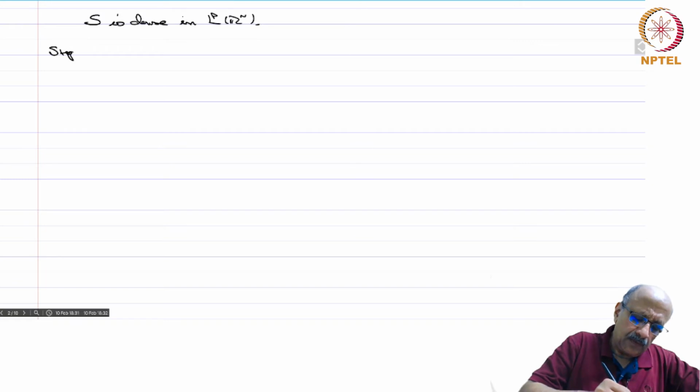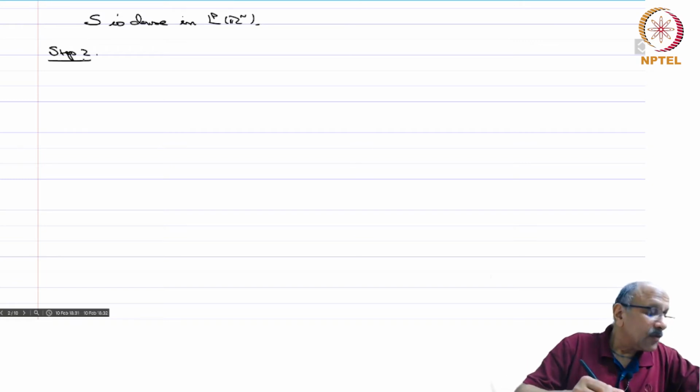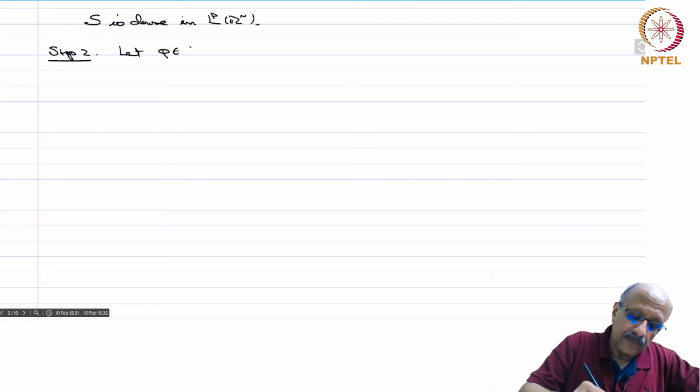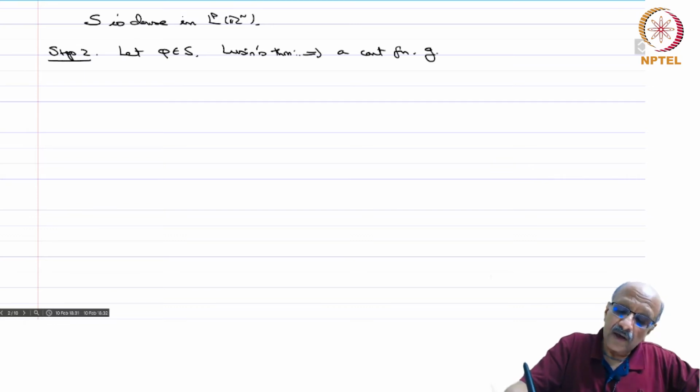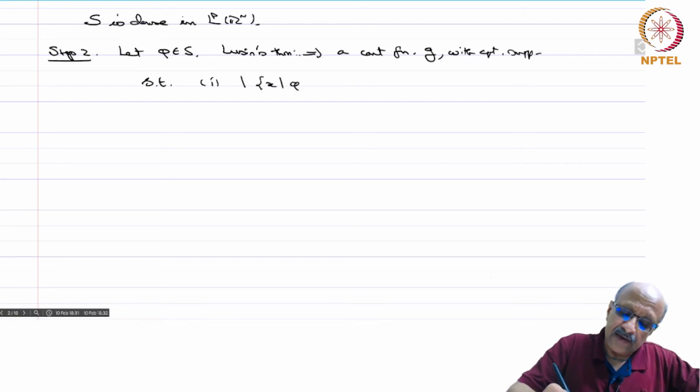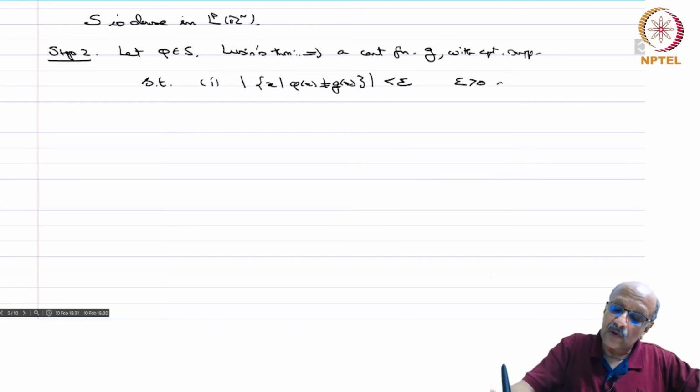Now, step 2. Okay, so let phi belong to S. Then we quote a theorem, Lusin's theorem from measure theory. So, what does this theorem imply? There exists a continuous function g with compact support such that, first, the measure of the set of all x such that phi of x is not equal to g of x can be made less than epsilon, where epsilon greater than 0 is arbitrary.